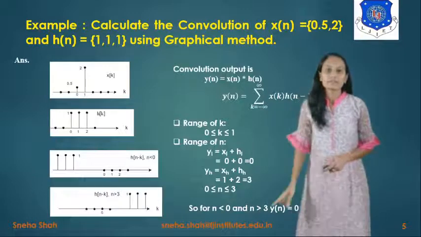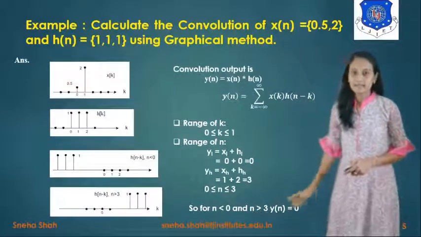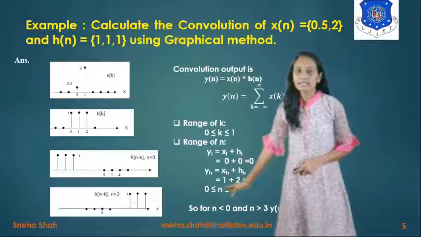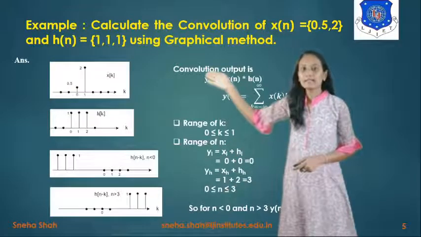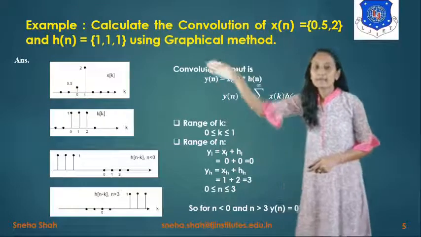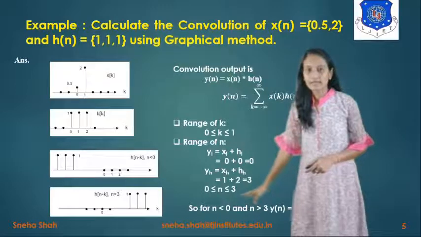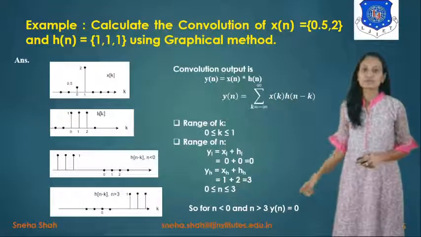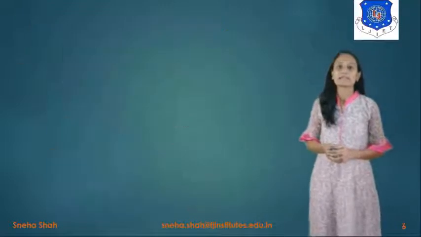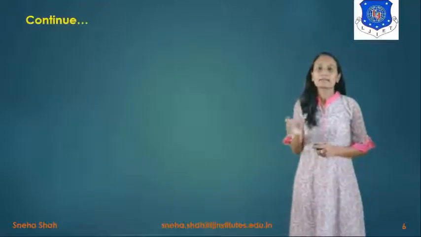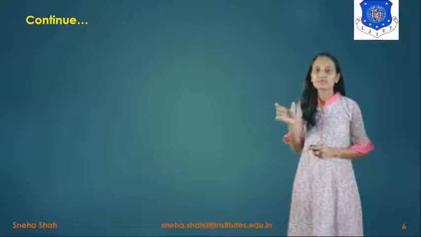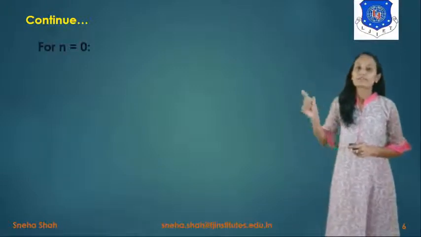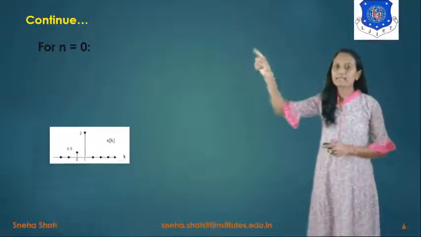Similarly, if we draw for n greater than 3, then this will be totally greater than 3 and this will be less than 3. So if we multiply x of k with h of n minus k, there is no overlapping. So the value of y of n equals 0 for n greater than 3. Now we are taking the range of n between 0 and 3 only. For that, first of all, we start with n equals 0.